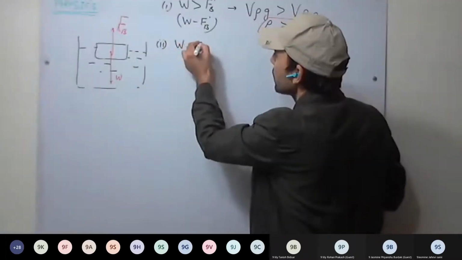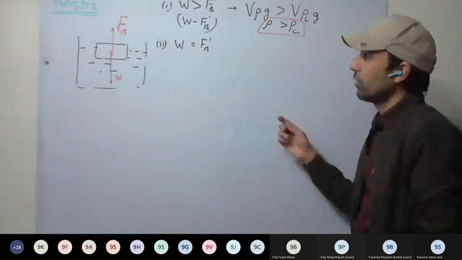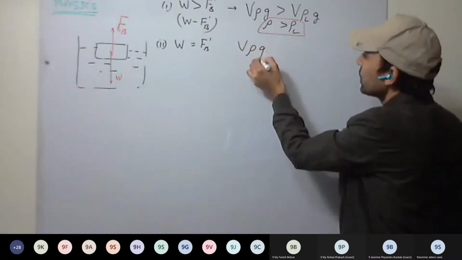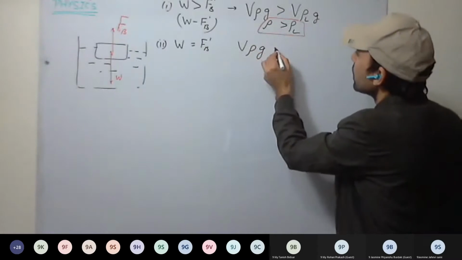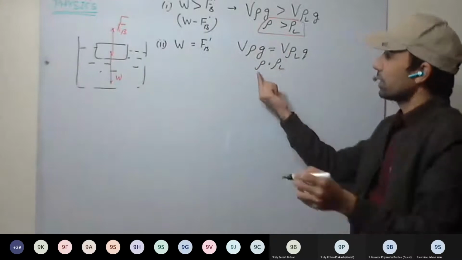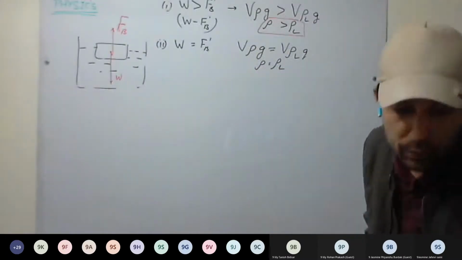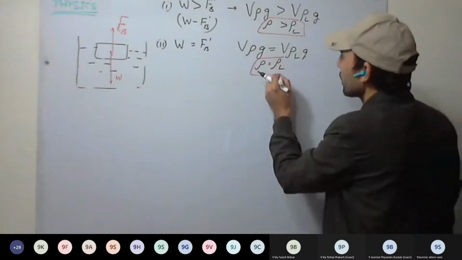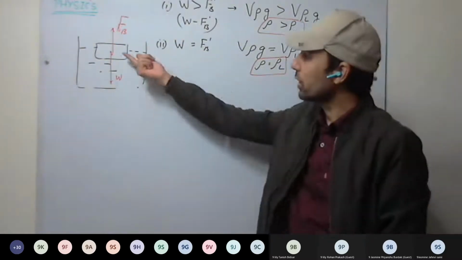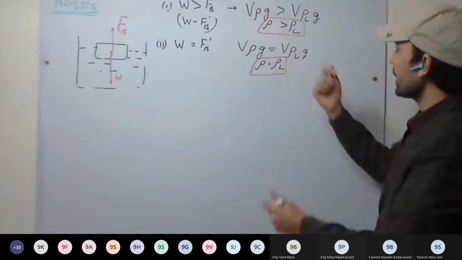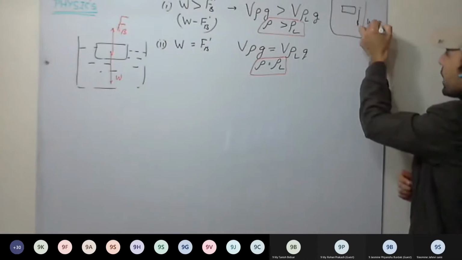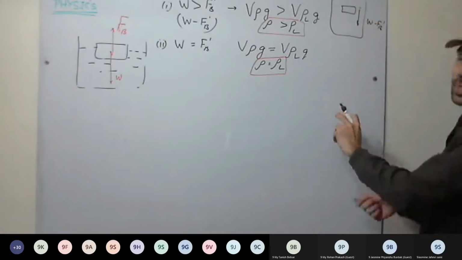Second case, when weight is equal to maximum upthrust force. At that case V rho g equal to V rho L g. That is rho equal to rho L. That is, density of the body will be equal to density of the liquid. When density of the body is equal to density of the liquid, the body will float just below the surface. In first case, what will happen?